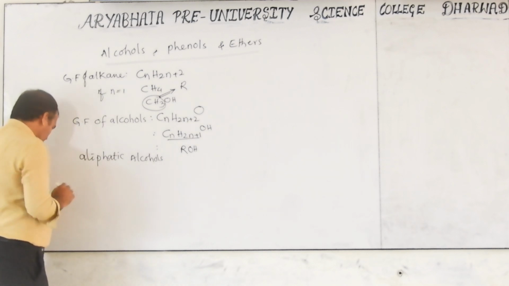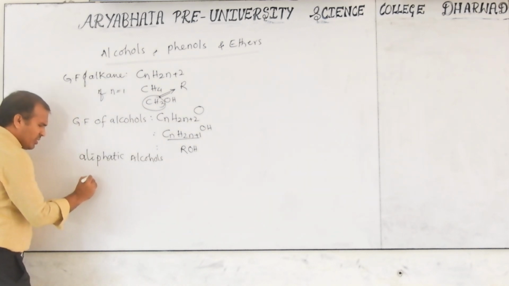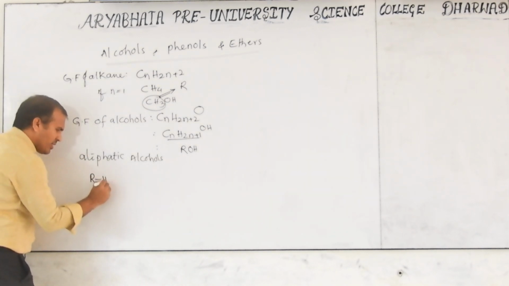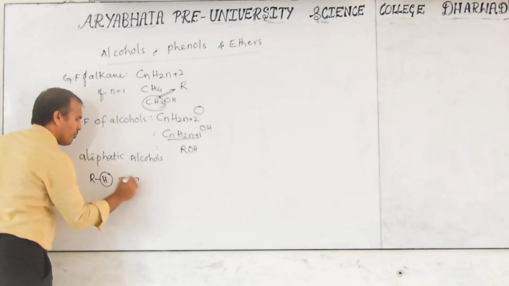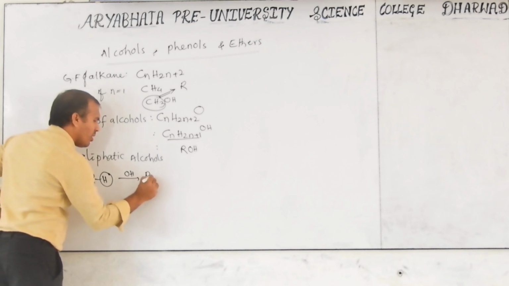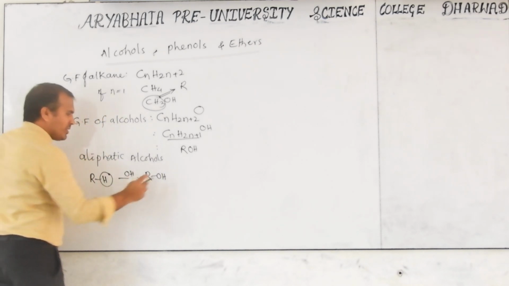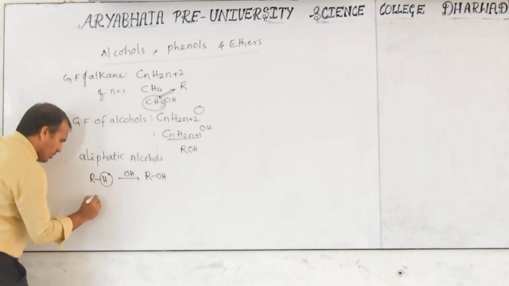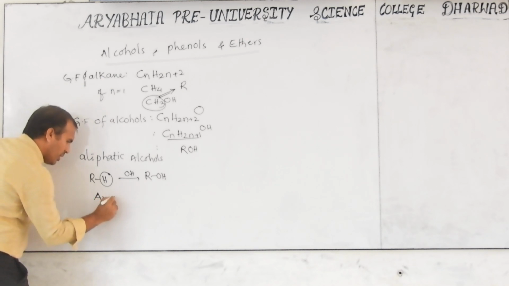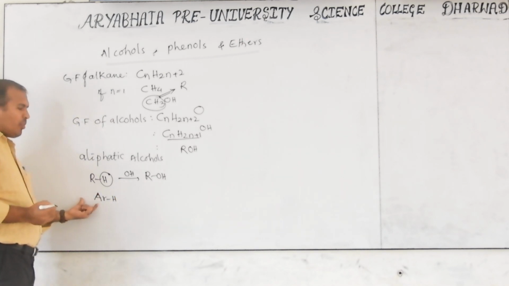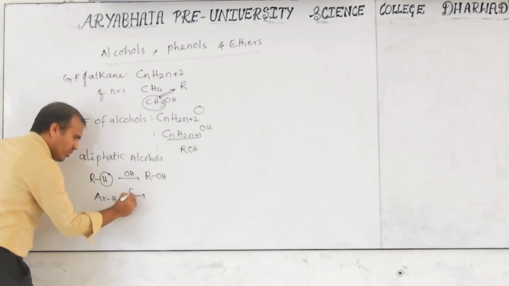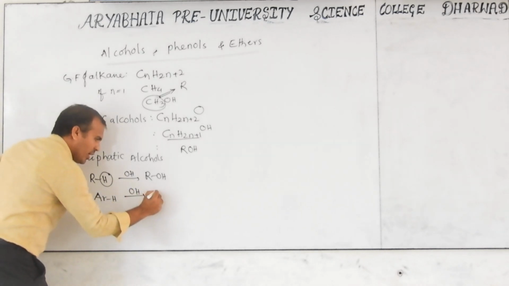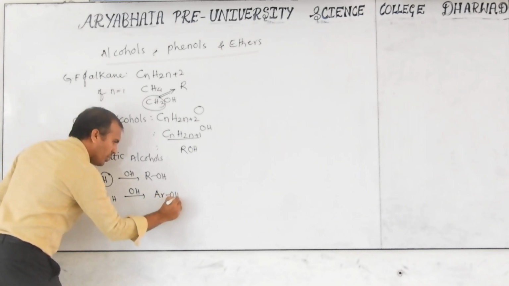So R-H is the alkane; H is replaced by OH, then we write ROH. This is aliphatic alcohol. This is Ar-H, a benzene aromatic compound. If hydrogen in this benzene is replaced by OH, then we write ArOH.